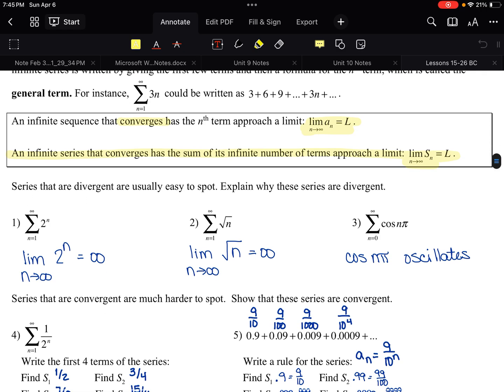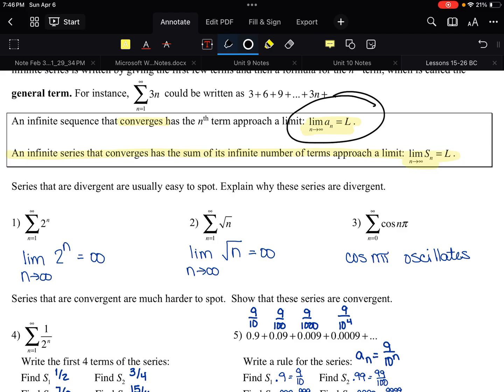In the last section, we were interested in whether the sequence had a limit, like is there some number that these terms in the list are going to get closer and closer to, but they're never going to cross it. And now we're interested in the same thing with the series. So pay attention on the directions to whether you're being asked about the limit of a sequence or the limit of a series, because those are related, obviously, but not the same thing. We'll also use the terms converge and diverge, just like we did in the last one.